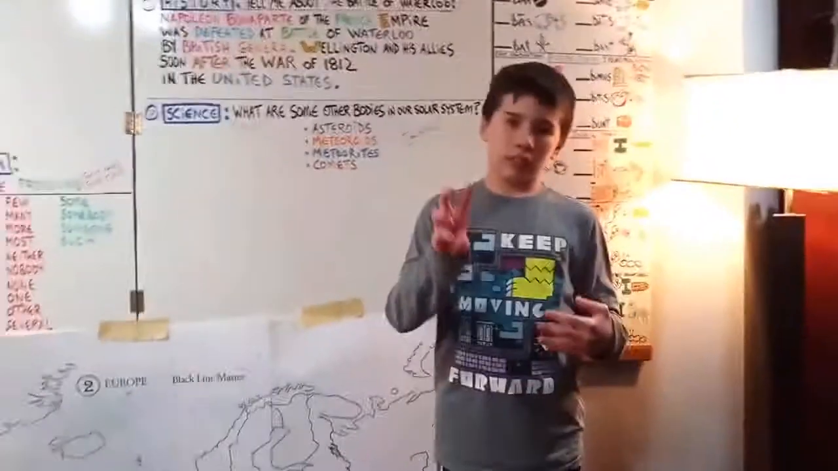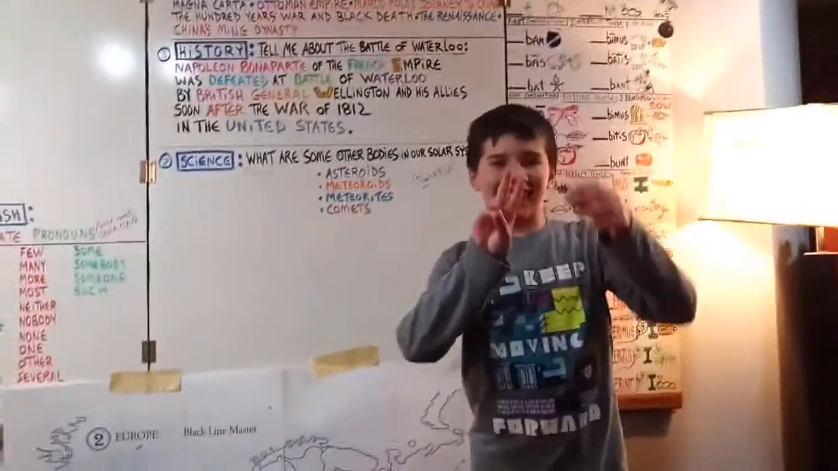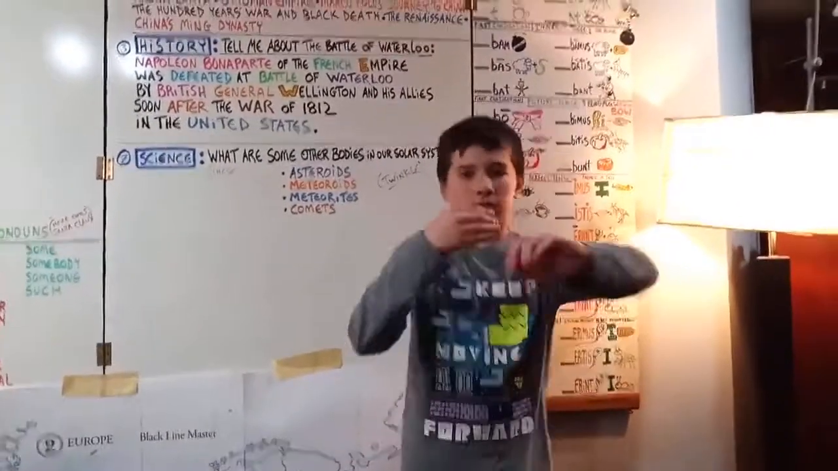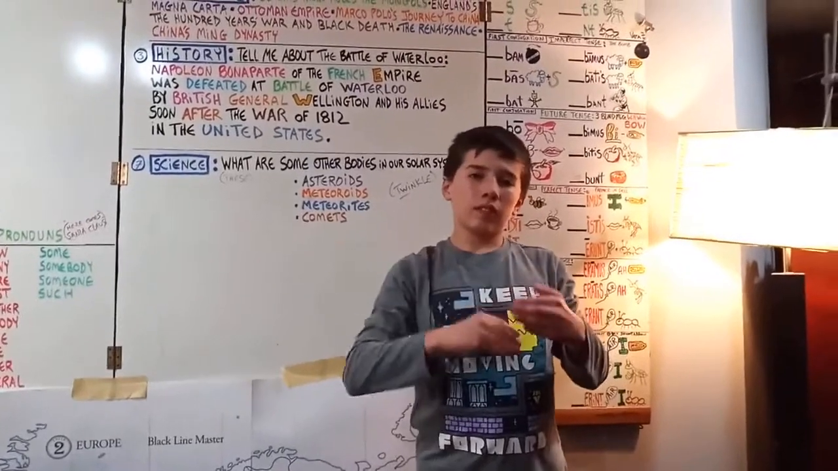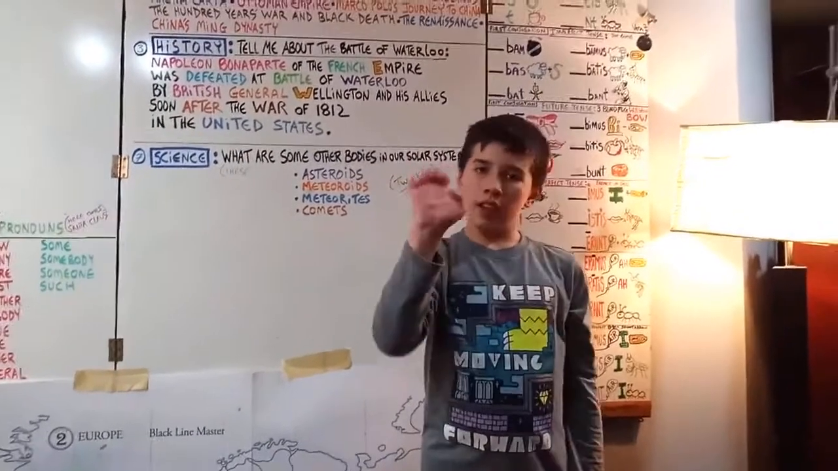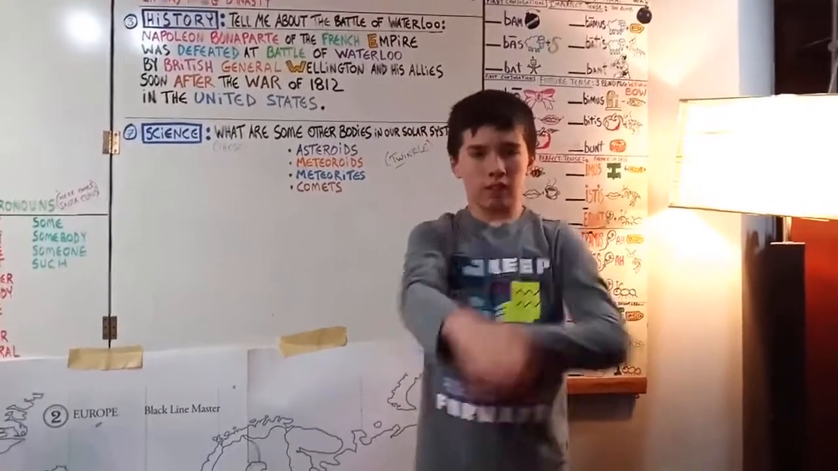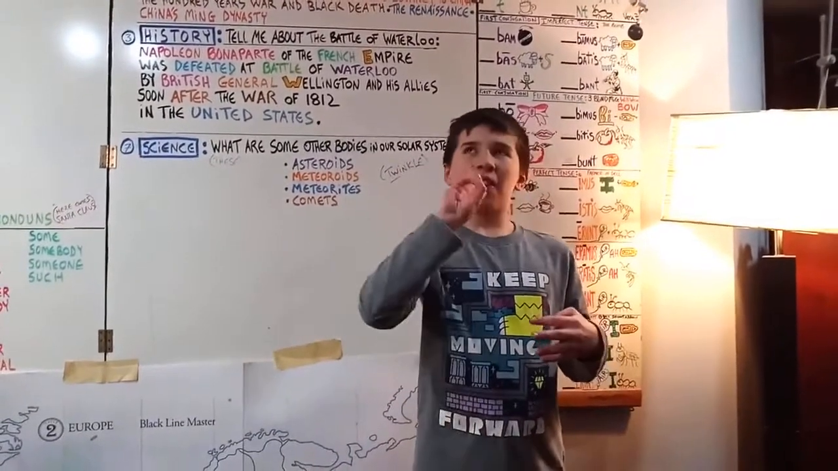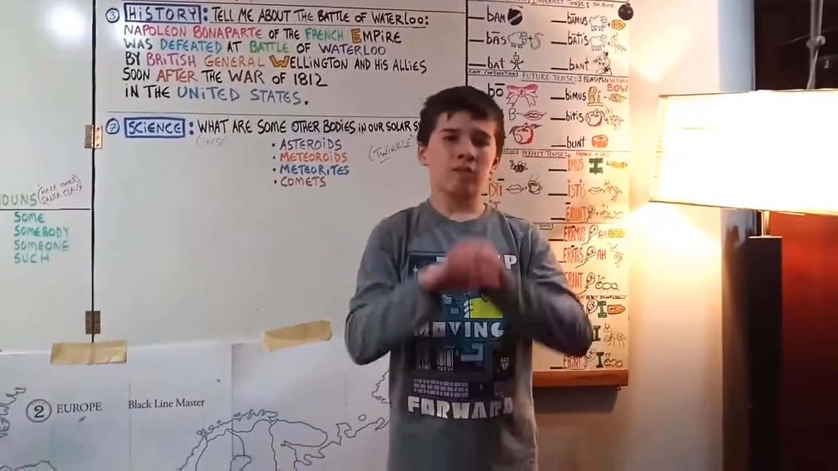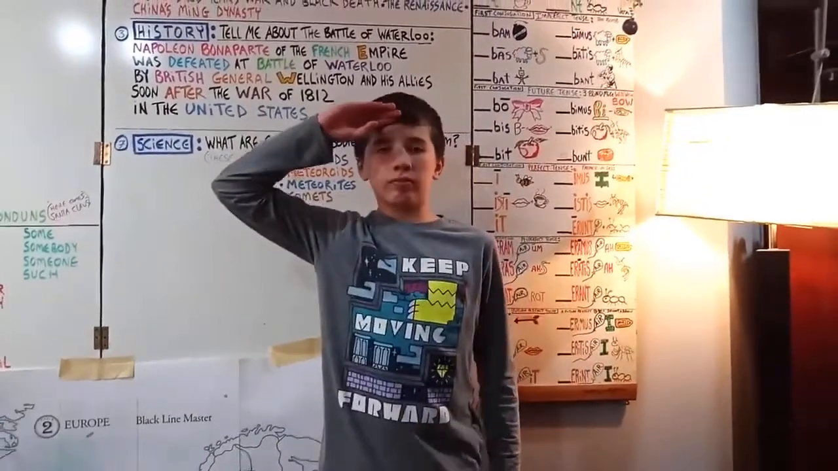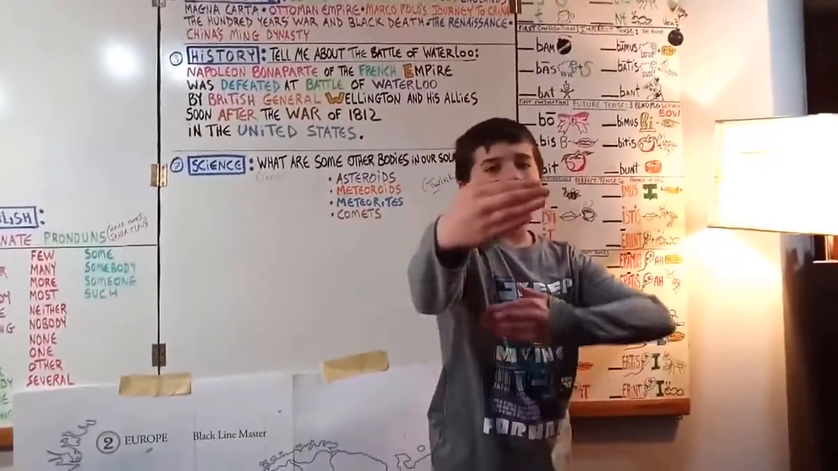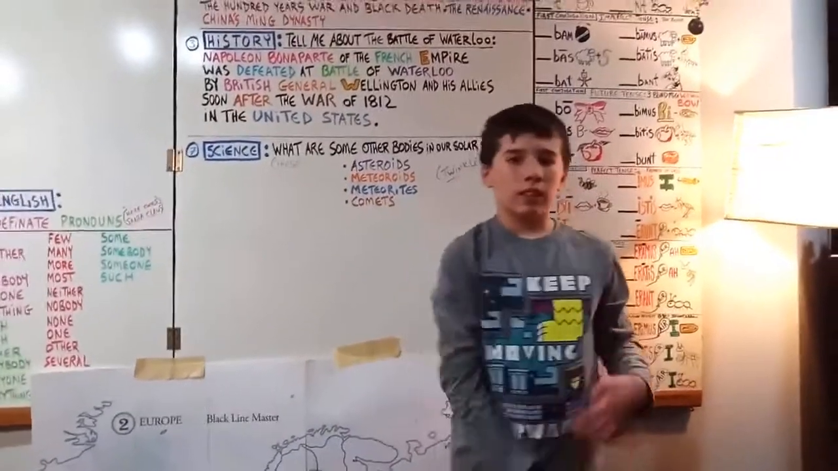Tell me about the Battle of Waterloo. Waterloo, our pinky and thumb touch, make a W, and we drink for water, and then L for Lou. Napoleon Bonaparte of the French Empire, E for empire, was defeated at the battle by British General, we salute, and make a W for Wellington, and we shake hands for allies. Soon after the War of 1812 in the United States, we get patriotic.